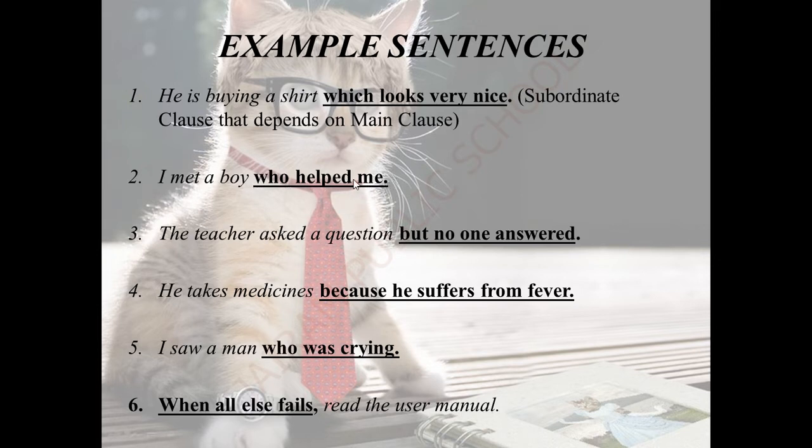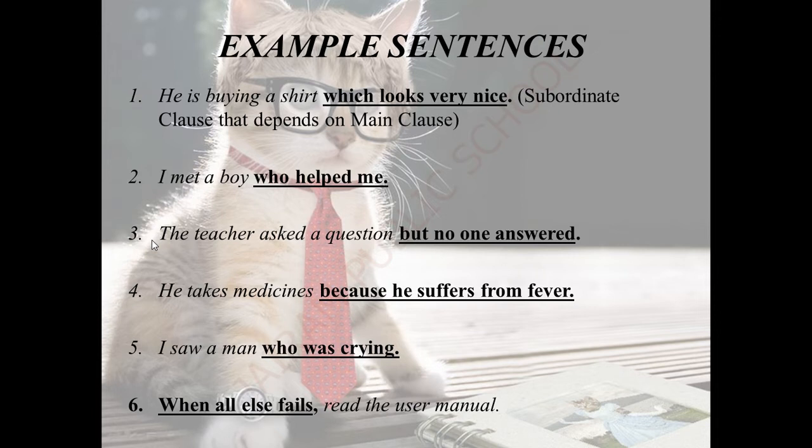It has a verb, but it does not give any complete meaning. It does not have a subject. Yes, it always depends on the first part. I met a boy who helped me. So without the main clause, no subordinate clause, no complete meaning. So who helped me is the subordinate clause here.